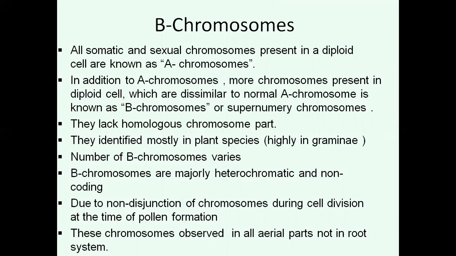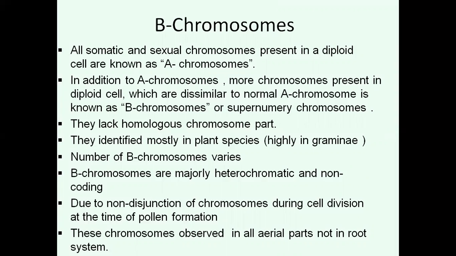In addition to A chromosomes, extra chromosomes present in a diploid cell, which are dissimilar to normal A chromosomes, are known as B chromosomes. Sometimes they are called supernumerary chromosomes. These chromosomes lack a homologous part. That means there is no homologous chromosome for the B chromosome.